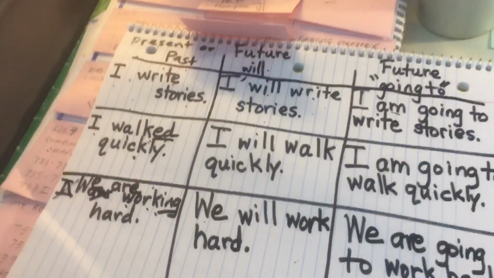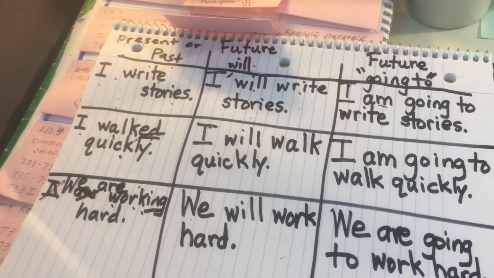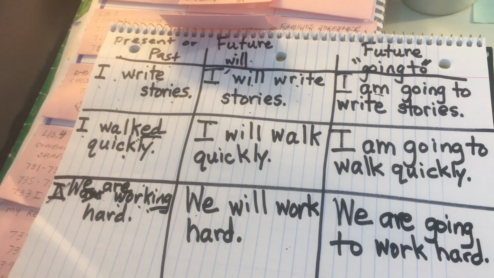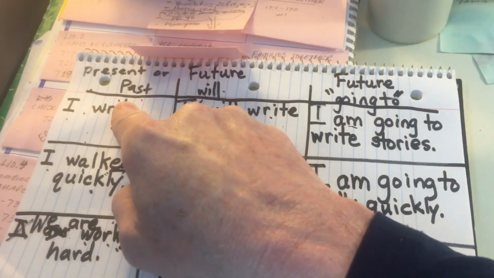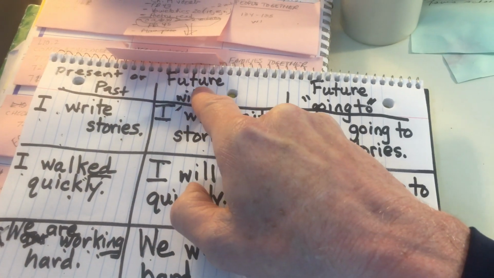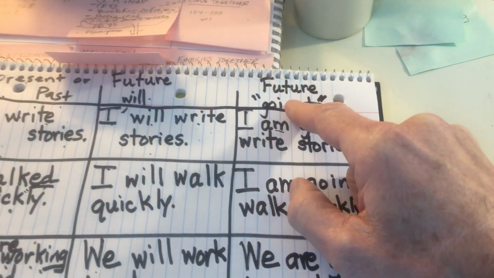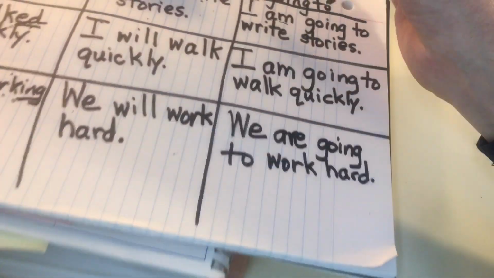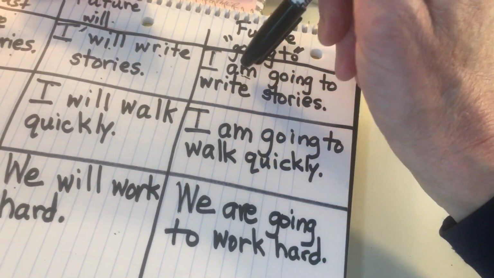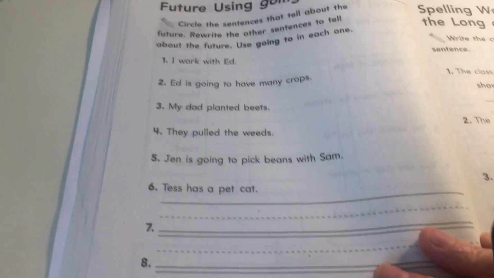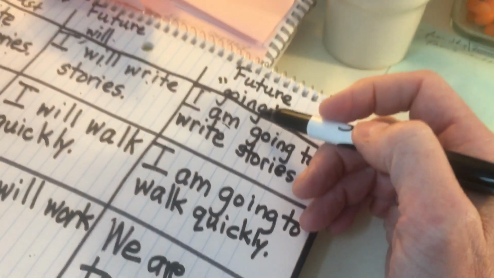All right, in the previous video, we practiced how to write verbs in either the present or the past. And then we wrote sentences in the future using will, and then in the future using going to. And we focused on some of the small tricky points about using the verb to be, am, is, are, and adding that to going and to.